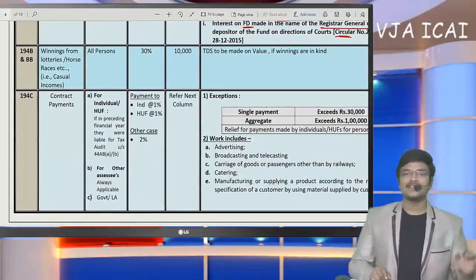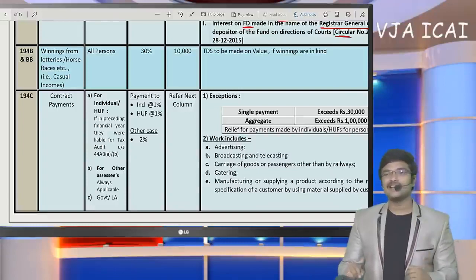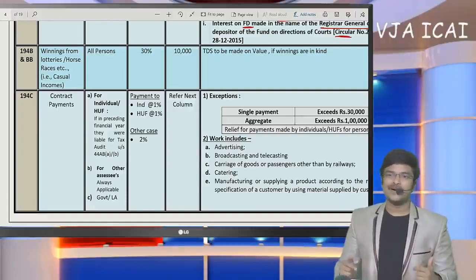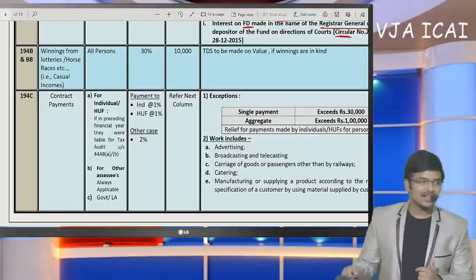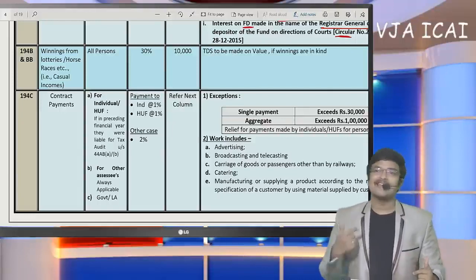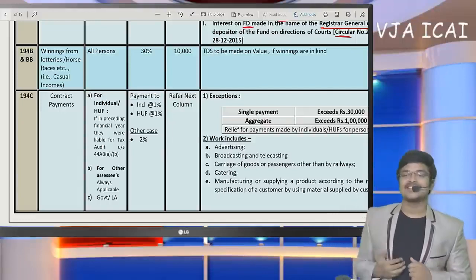Now let me continue my discussion, because TDS being a practical issue, many doubts might arise for all the viewers. I will solve all the queries regarding that, but in a phased manner. So let me continue my discussion now.